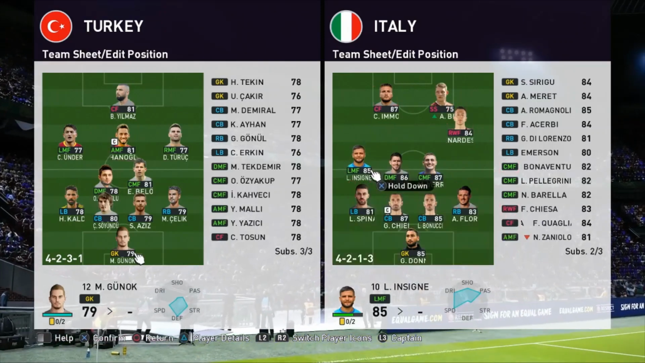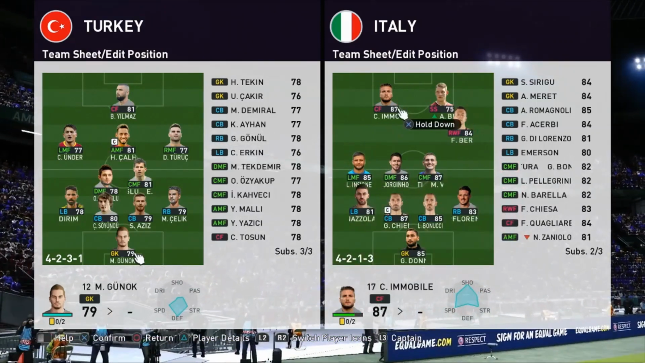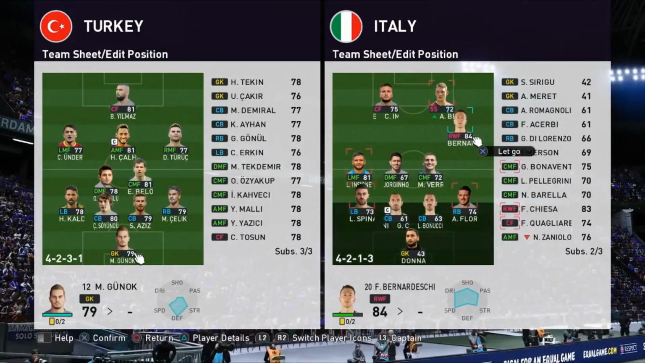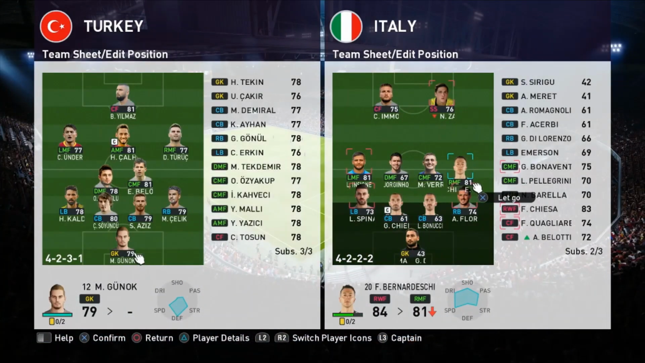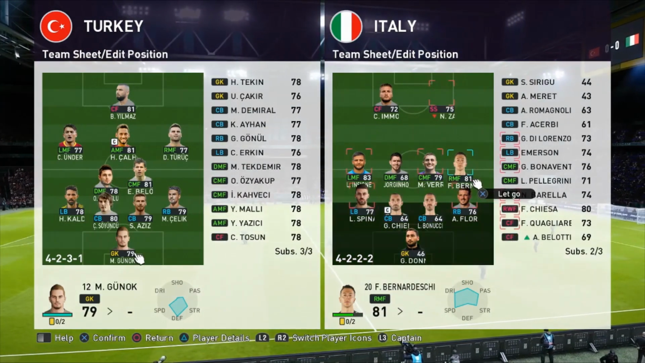So we'll move Insigne down here. And we'll move Bernardeschi down there. Tell me if you want me to move these boys up a little bit, and I'll move them up.